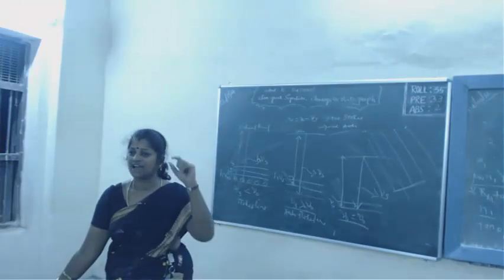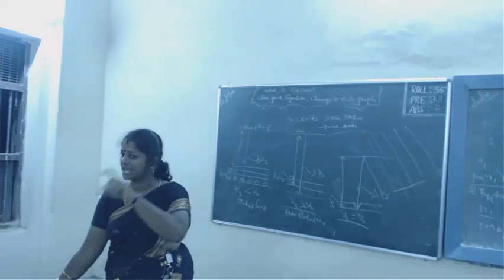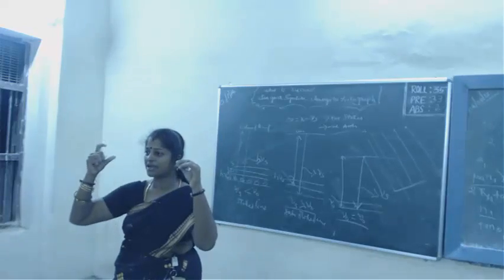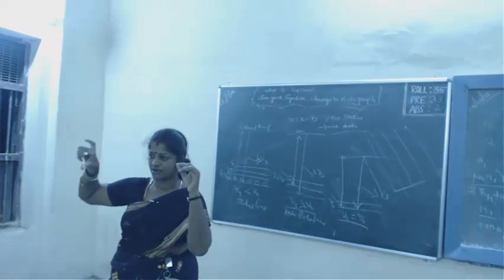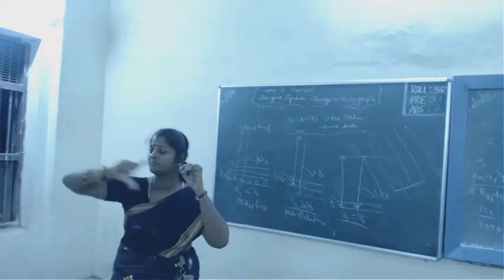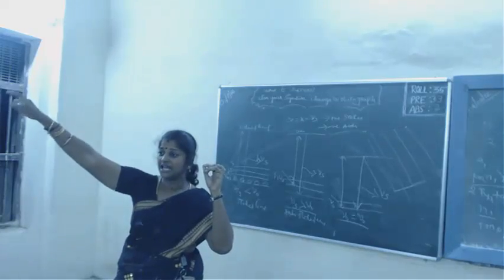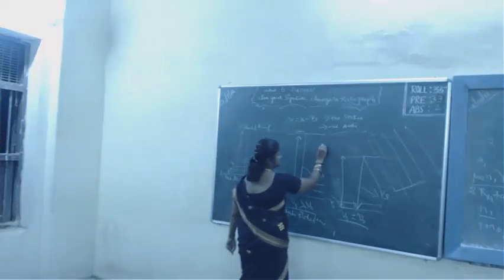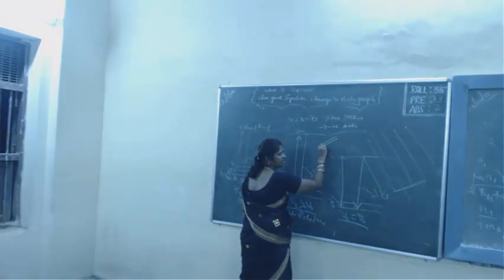Then coming on, if I have a point source at a finite distance, the source is here, right? I am seeing from here, which means I will get a spherical wavefront. If I view the wavefront from a distance, from infinity, the wavefront will be plane, right? So let me say a point source is there. It gives out the radiation in all directions.